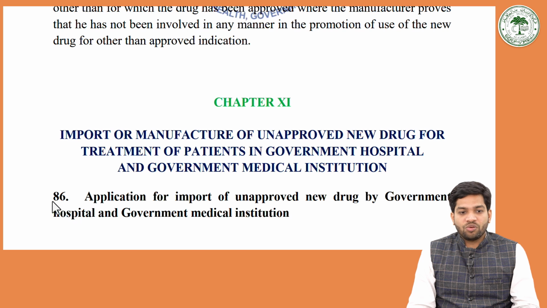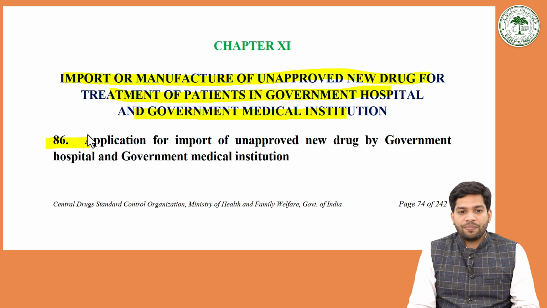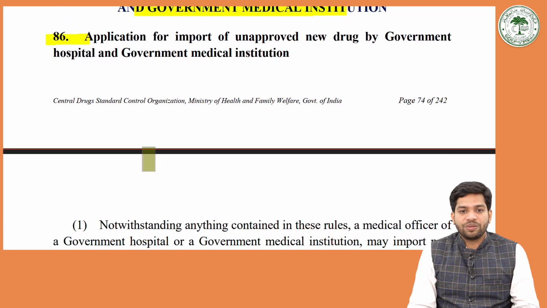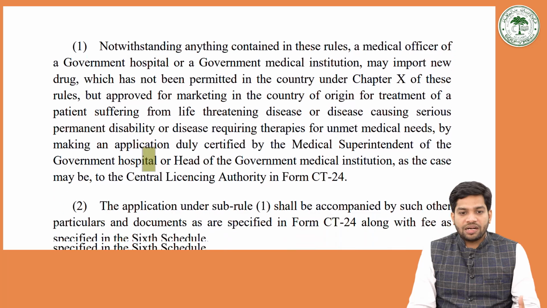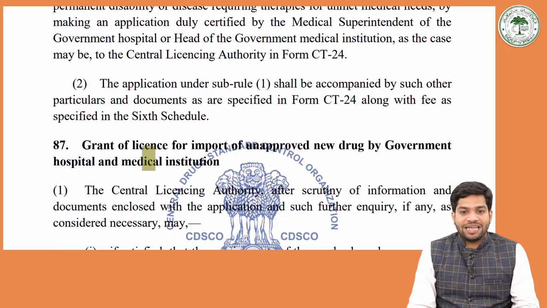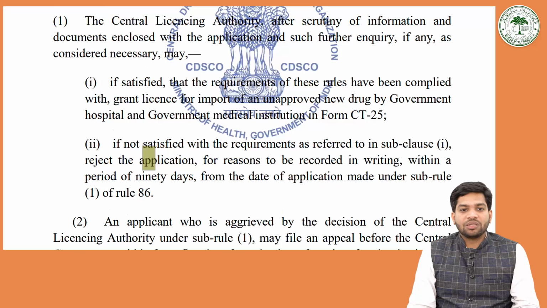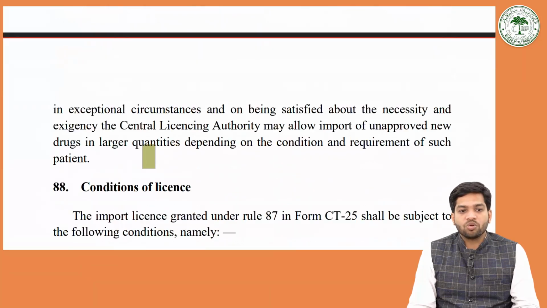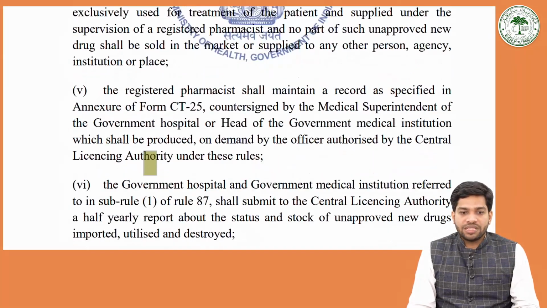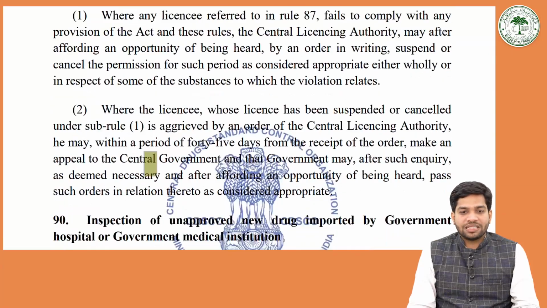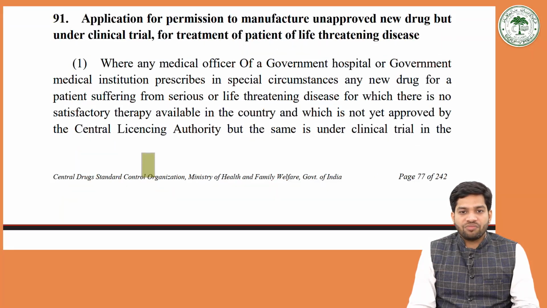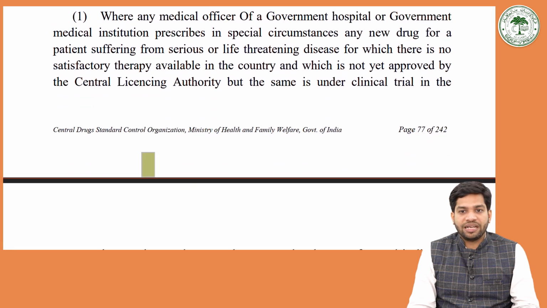Chapter 11, you can see we have reached clause 86, that is import or manufacture of unapproved new drug for the treatment of patients in government hospitals and government medical institutions. So, application for import of unapproved drug by government hospital and government medical institution. For certain particular cases you may need to import certain drugs. In those cases, how the procedure should be, how to take a license, how to take permission, all of that has been specifically mentioned under those rules. Then application for permission to manufacture unapproved new drug under clinical trial for patients with life-threatening disease cases.